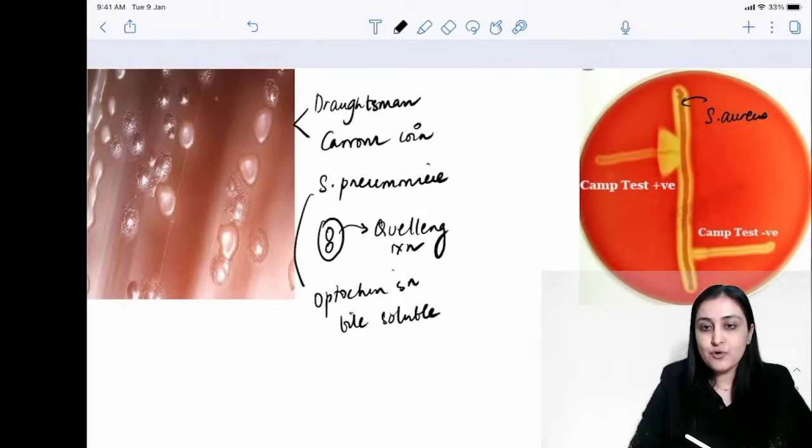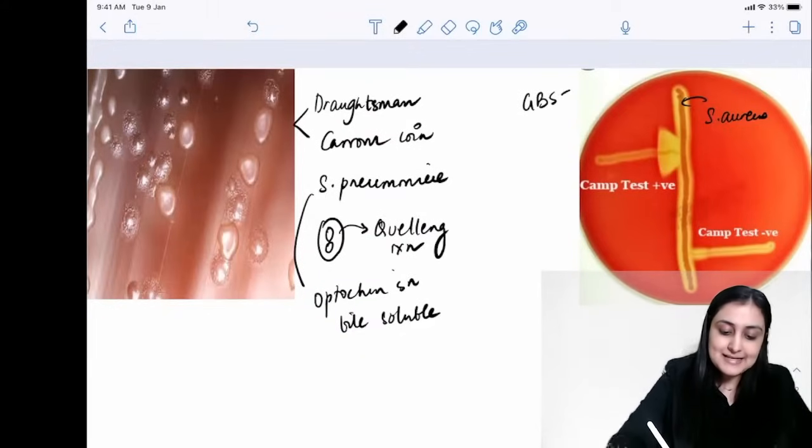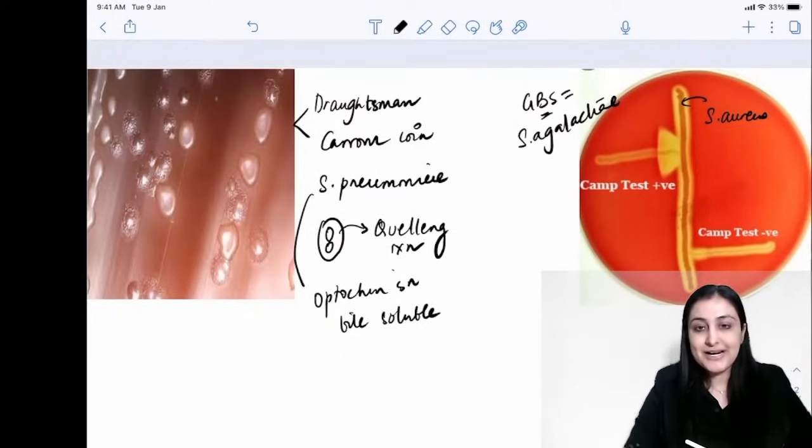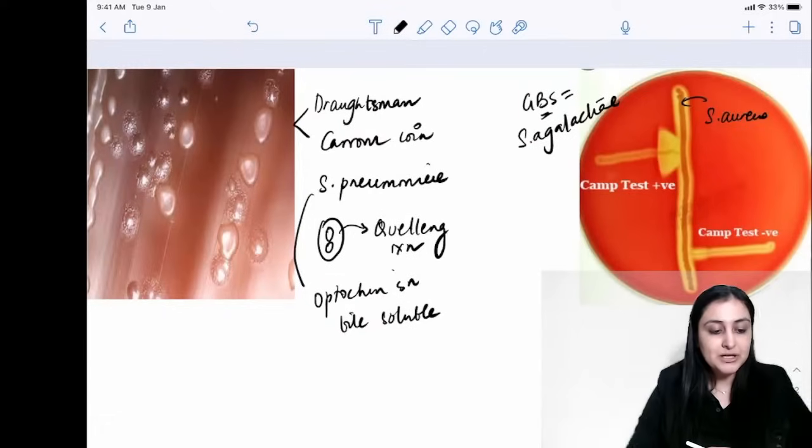We inoculate Staph aureus, and what is this bacteria which is going to show a positive CAMP test? It is going to be, yes, Group B strep, also called S. agalactiae. From GBS, Group B, you want to remember babies. From today onwards, we remember babies.